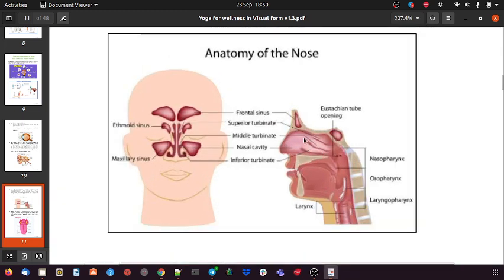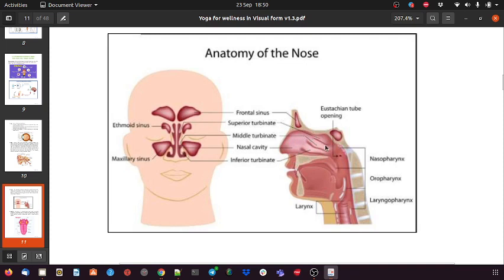If you see this, the nose has a cavity kind of space, that is the nasal cavity, we say. So there is more space inside the nose.